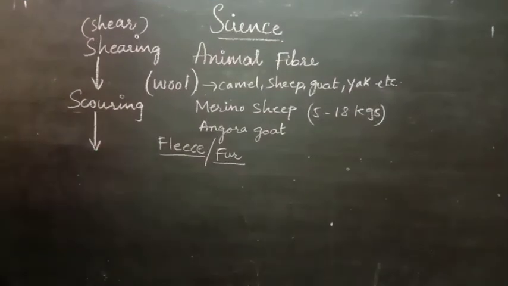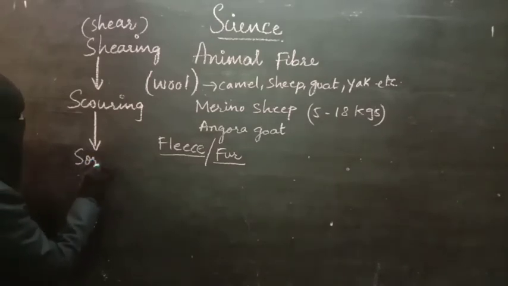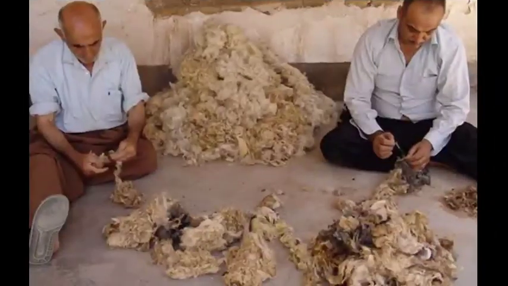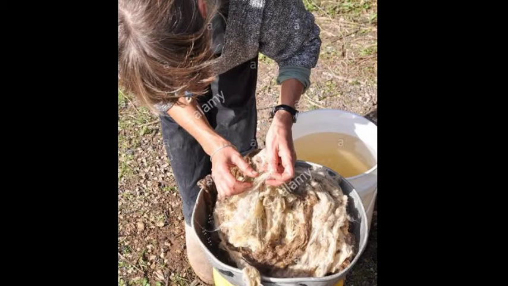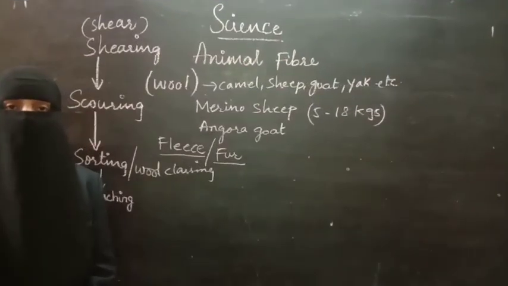After scoring, the next procedure is sorting or wool classing. Materials like twigs, leaves, papers, and long and short threads are separated in the process of sorting. There are different types of woolen clothes present in the market.